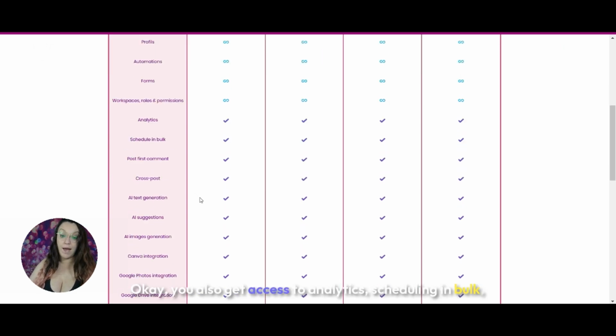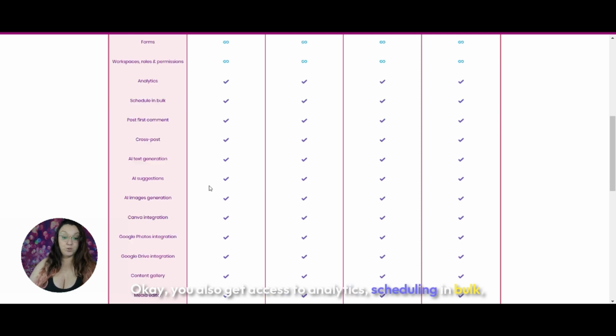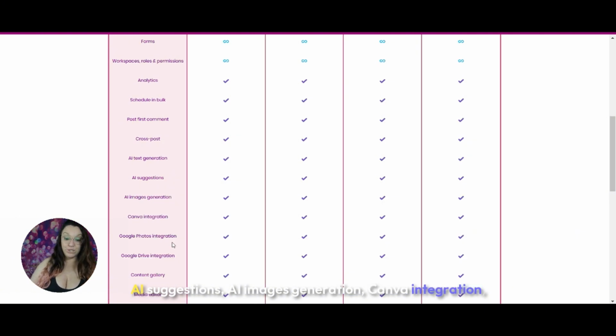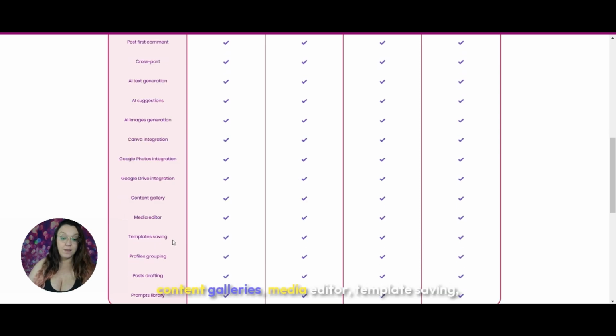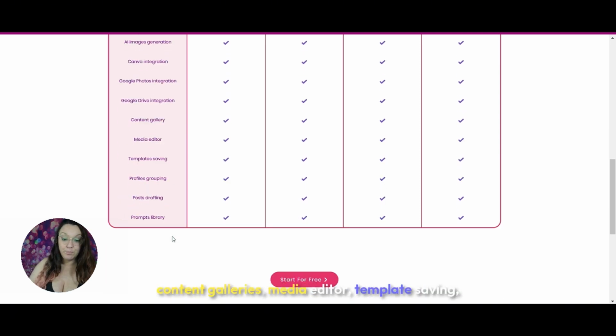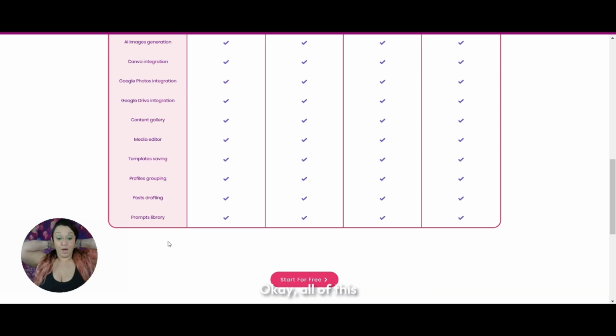Okay, you also get access to analytics, scheduling in bulk, post the first comment, cross posting, AI text generation, AI suggestions, AI images generation, Canva integration, Google Photos integration, Google Drive integration, content galleries, media editor, template saving, profile grouping, post drafting, and a prompts library. Okay, all of this for the free.